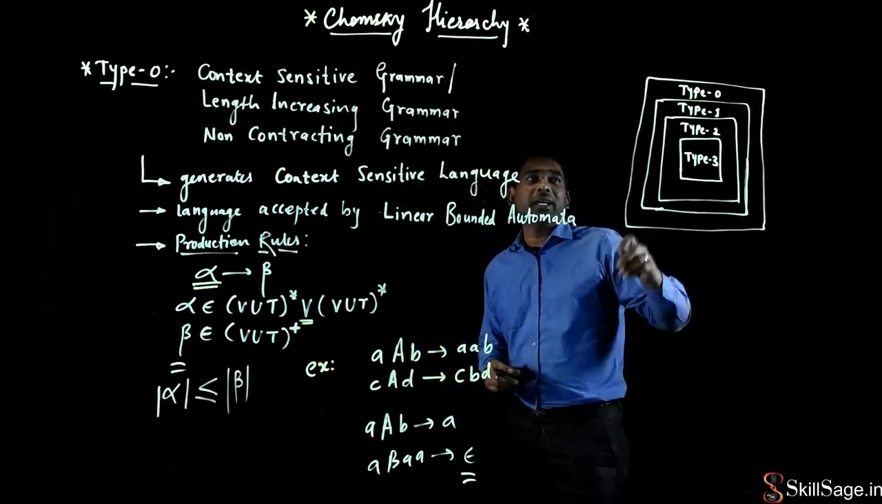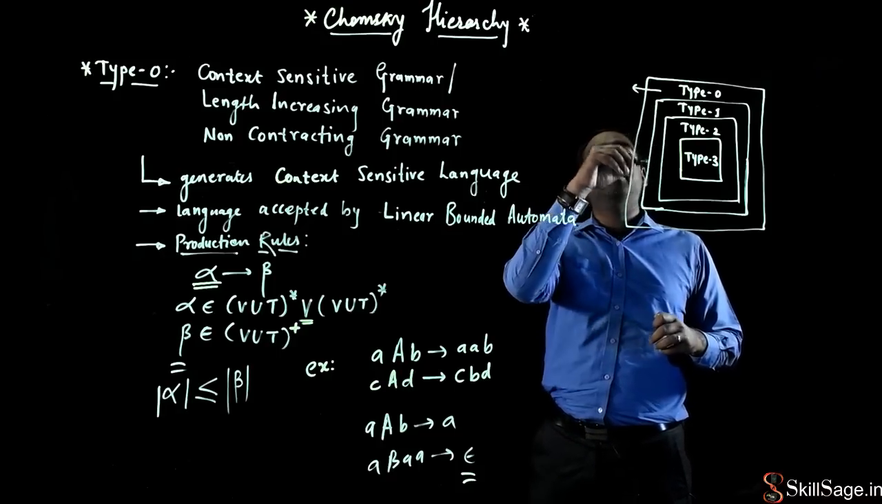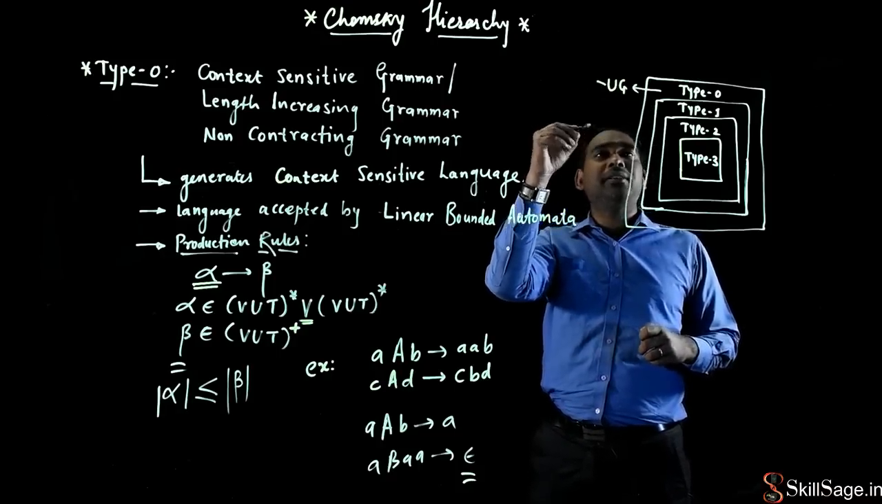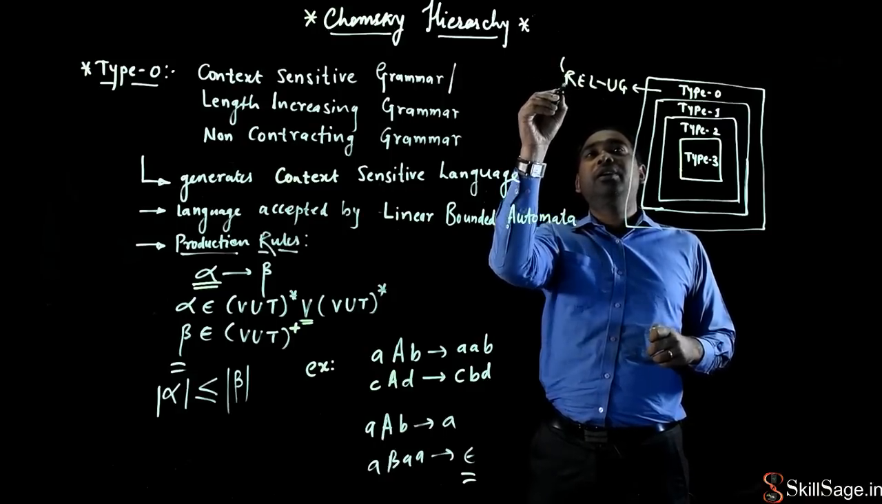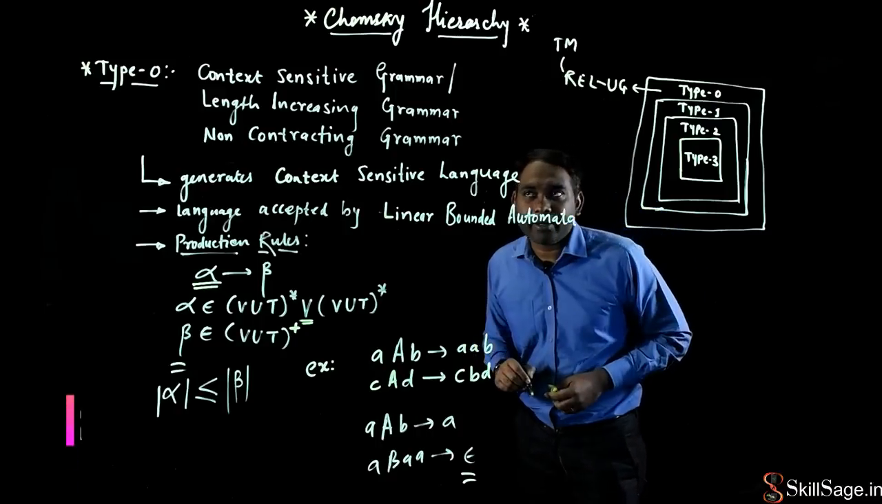Friends, we have seen type 0 grammar, right? And we have seen that type 0 grammar is called unrestricted grammar, and this unrestricted grammar generates a language called recursive enumerable language, and we have a Turing machine to recognize the language generated by this unrestricted grammar.